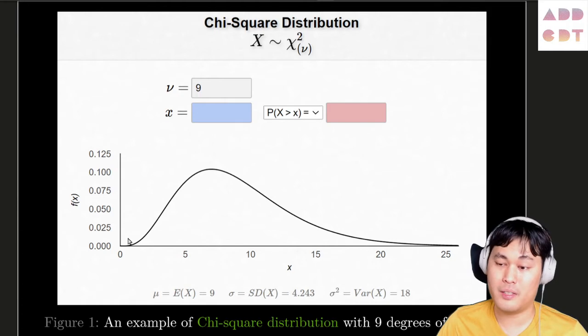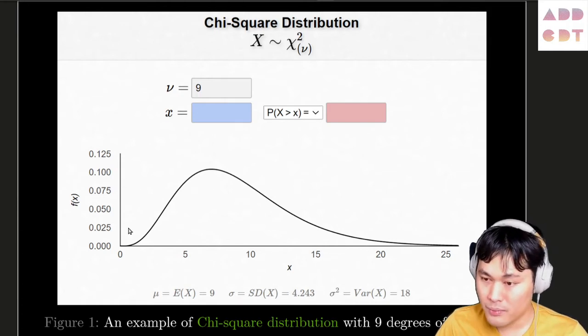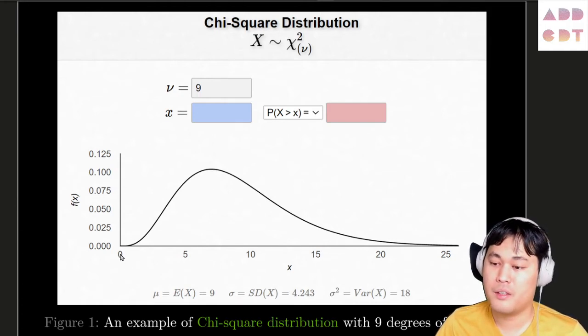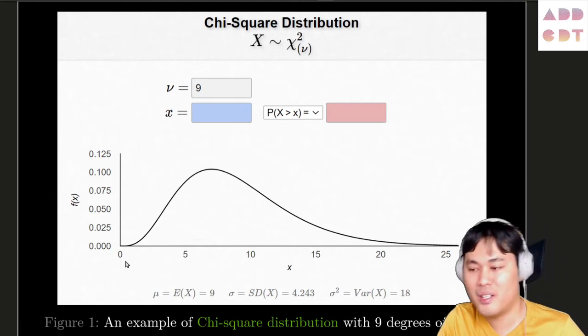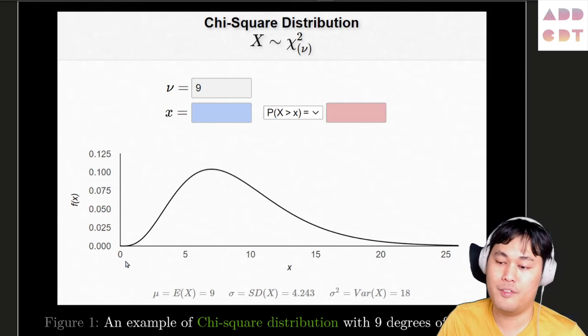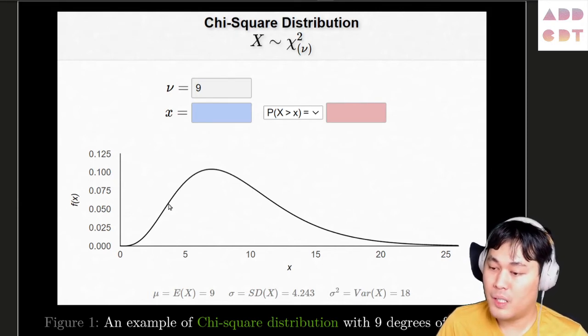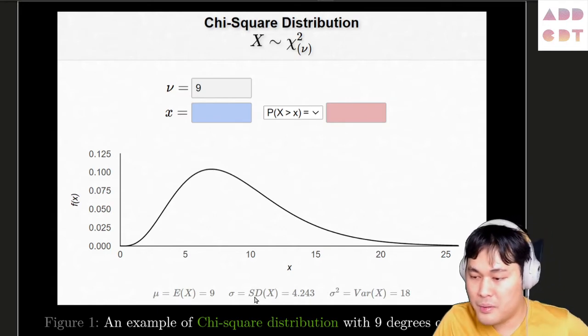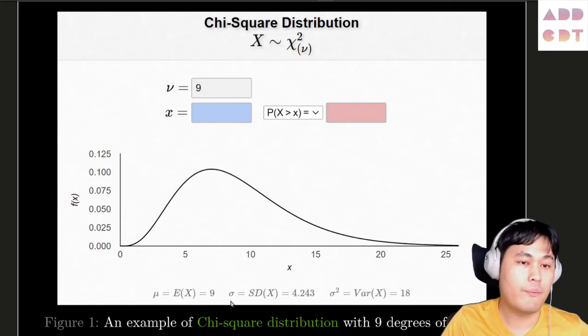Another thing that is necessary to see is that it starts at 0. The reason is that we square everything, so we're not going to get a negative number. We have a nice curve. And we have, of course, the expected value, standard deviation, and variance if you want to know all those numbers.